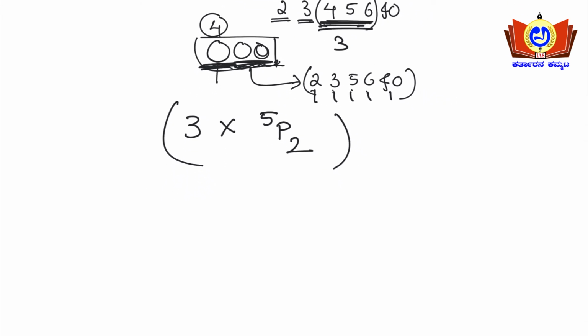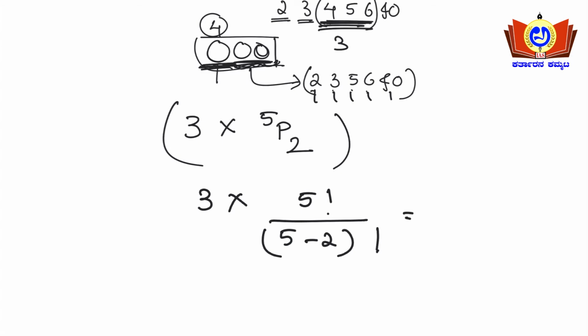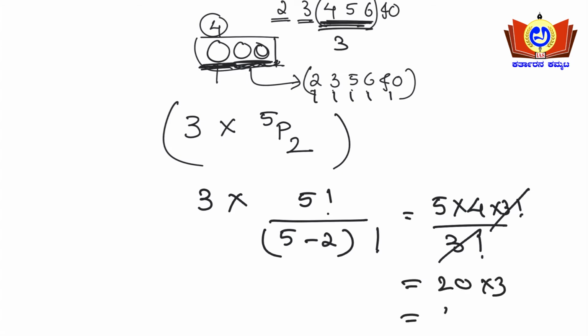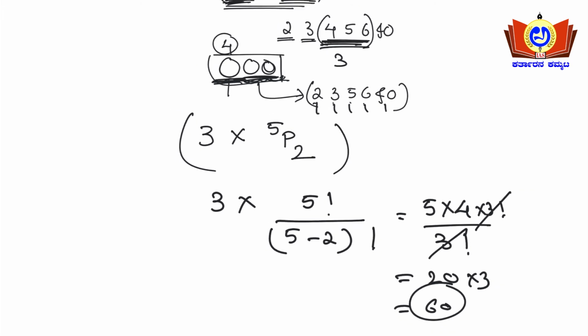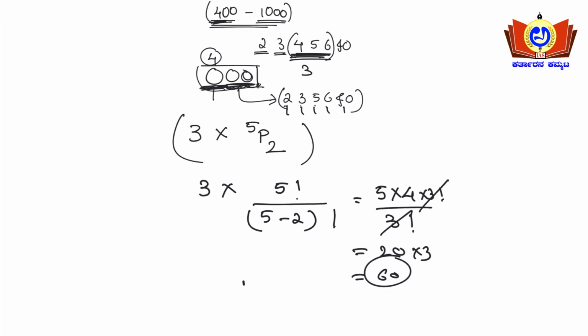Okay, so 3 into 5 factorial by 5 minus 2 factorial. Yes or no? So 5 minus 2 factorial means 3 factorial. So 5 factorial means 5 into 4 into 3 factorial I can write. So 3 factorial gets cancelled. So 5 fours are 20. So 20 into 3, that will be 60. Yes or no? 60 is the answer here guys. 60 is the answer. So option A it is.